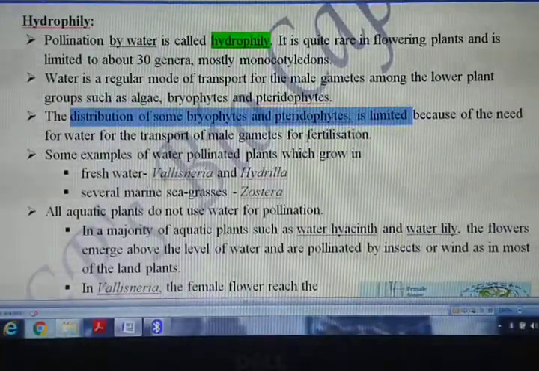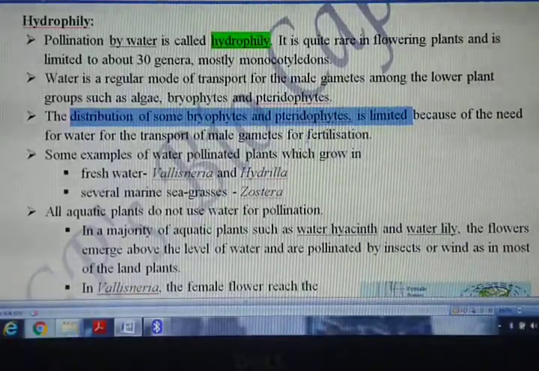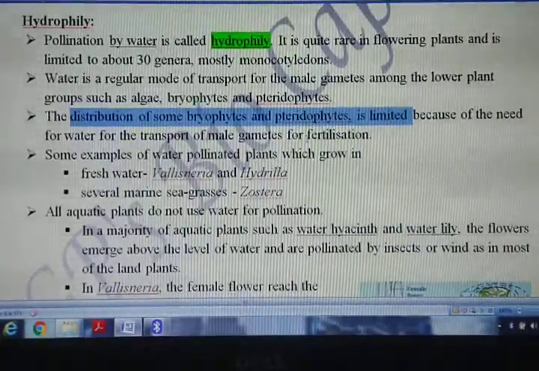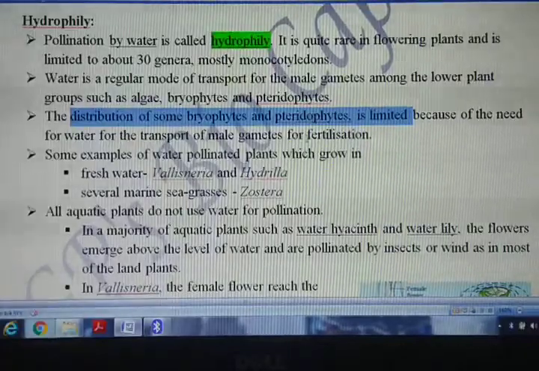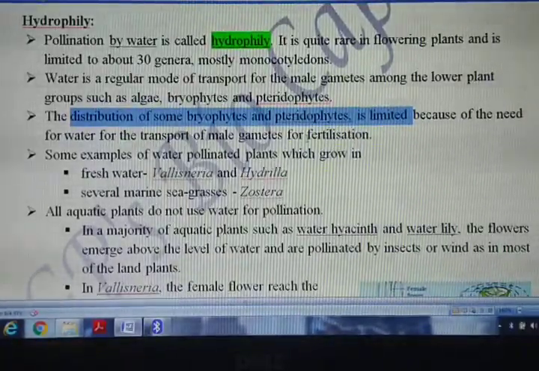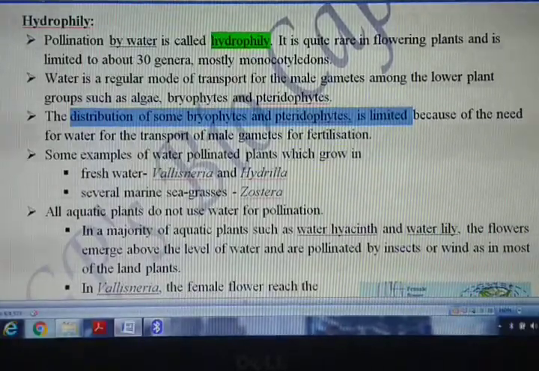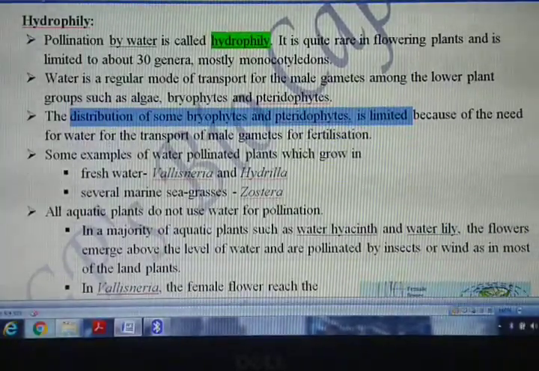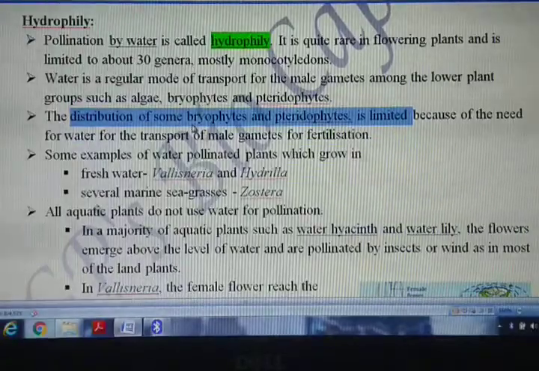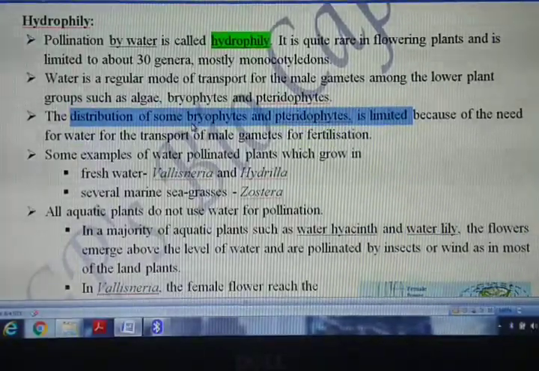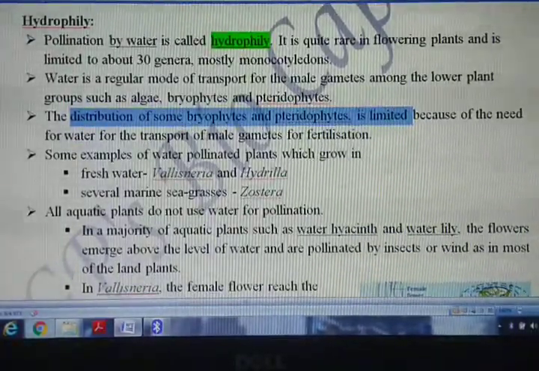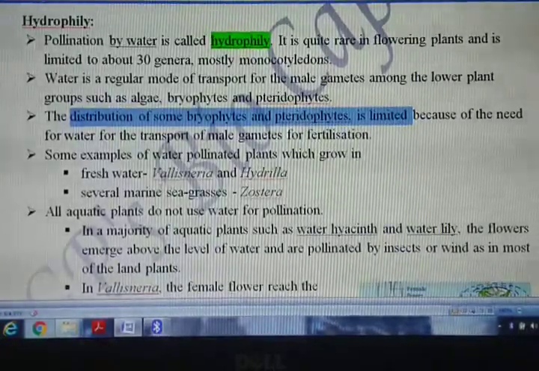because in order to transport the male gametes to female gametes for fertilization purpose, there is a requirement or a need for water. और इसकी वजह से क्या बोल रहे हैं यहाँ पर कि distribution of both these bryophyte and pteridophyte is limited. This you have studied in class 11 also.